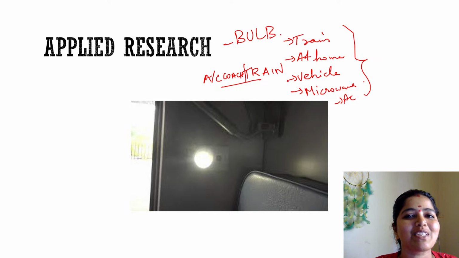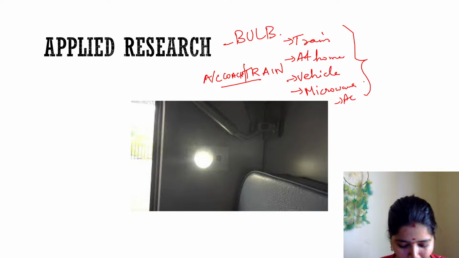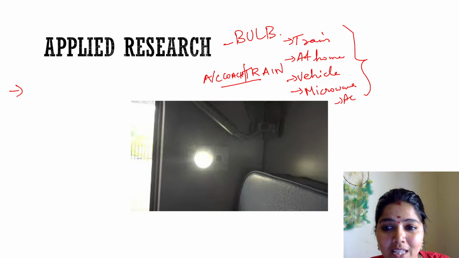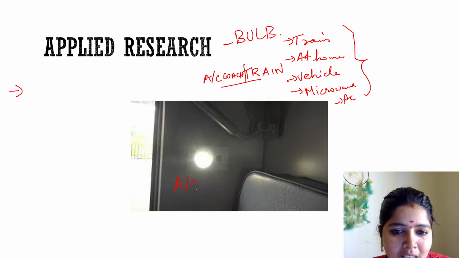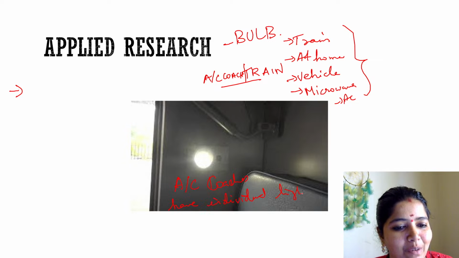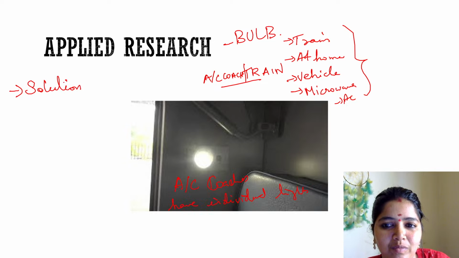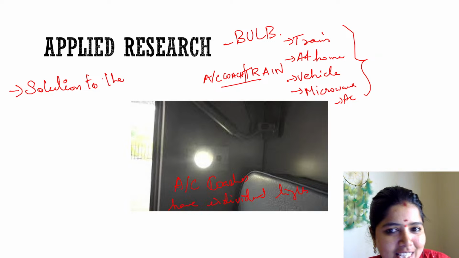Now you get the point of this image. Yes. New things, a new version is added to the existing one. Exactly right. So see, what is there in this image is AC coaches have individual lights in their berths. Individual lights they will be having, right? And here they have given a solution to the problem which exists in the train.